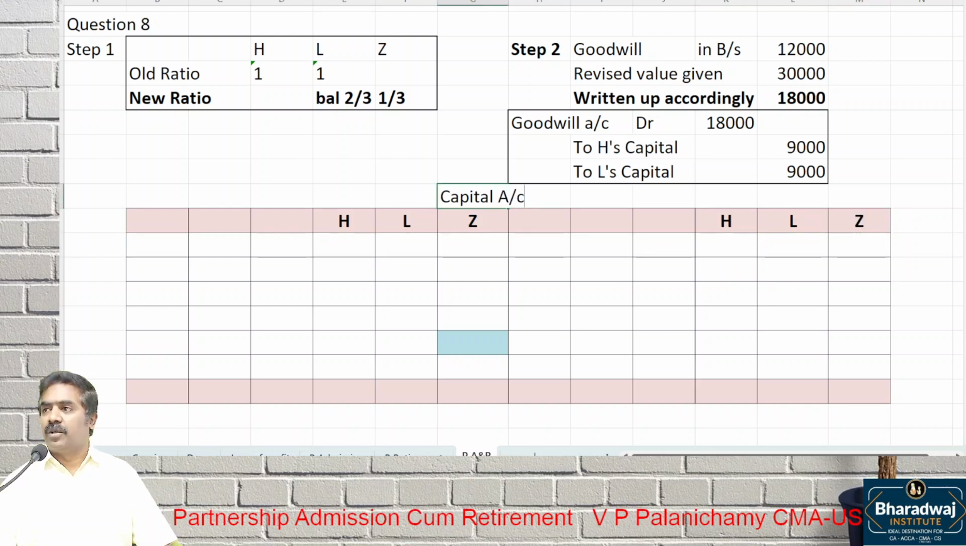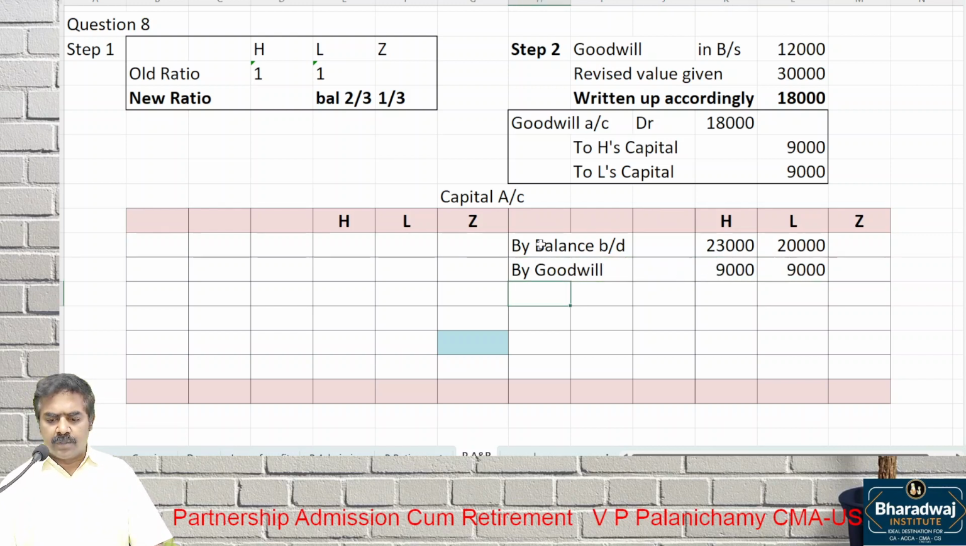No revaluation account. Why no revaluation account? No revaluation given. By balance brought down, how much is the balance brought down? 23,000, 20,000. Then by goodwill. How much goodwill? 9,000, 9,000. The old goodwill continues as it is. Only the increased goodwill will come to the partners' capital.